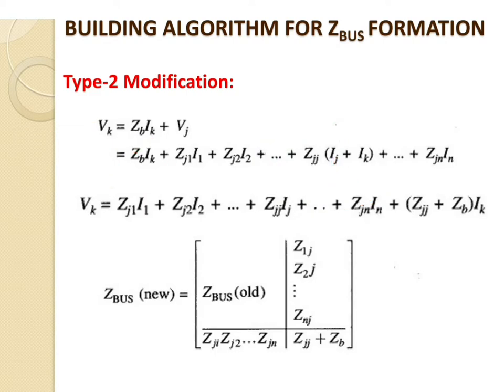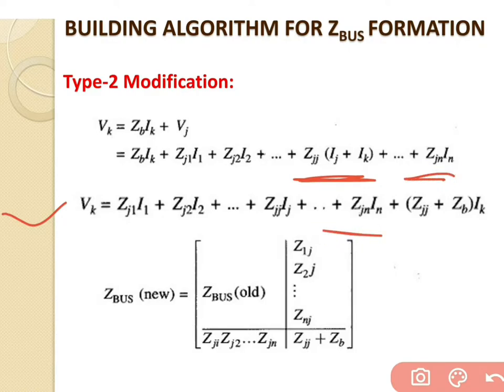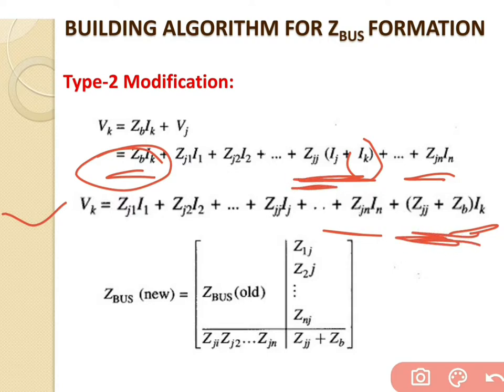So we rearrange the equation: Vk is equal to Zj1 I1 plus Zj2 I2 plus up to plus Zjj Ij, and we take the bracket over, keeping that as it is. Only Ik is common, taken out from these two terms. So what remains with Ik as common is the summation of two parameters, Zb plus Zjj.